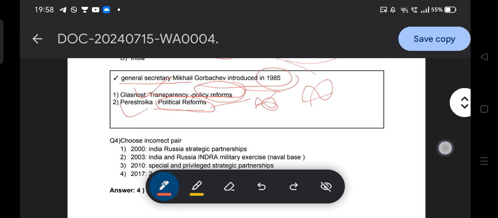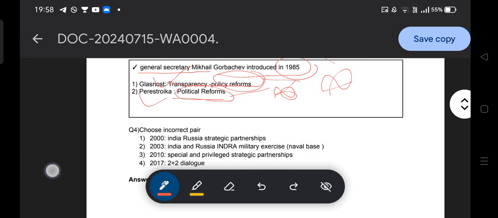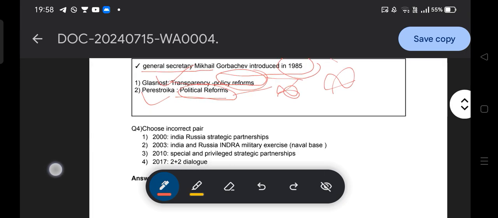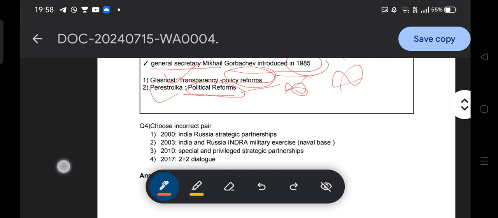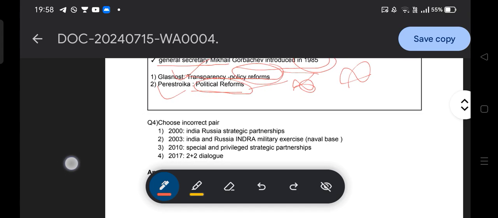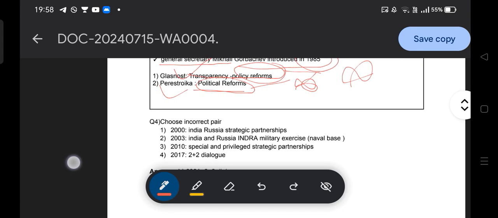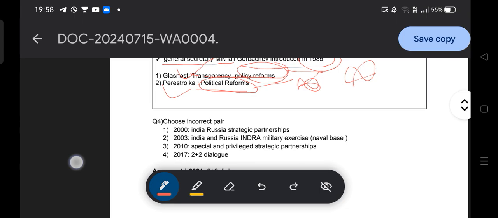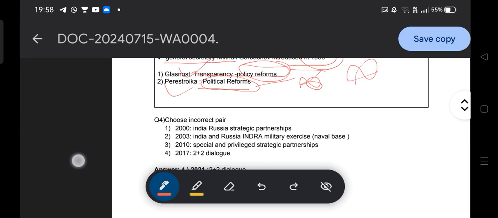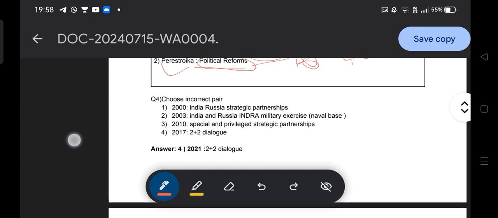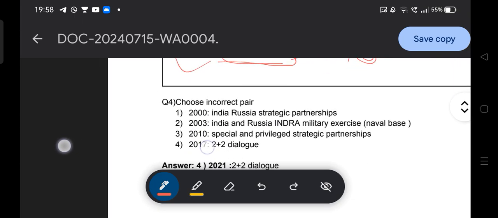Then another question: choose the incorrect pair. Option 1, 2000 India-Russia strategic partnership; option 2, 2003 India-Russia INDRA military exercise naval base; option 3, 2010 special and privileged strategic partnership; and option 4, 2017 2+2 dialogue. You need to find the incorrect one regarding the India and Russia relationship. Obviously the incorrect one is the 2+2 dialogue.